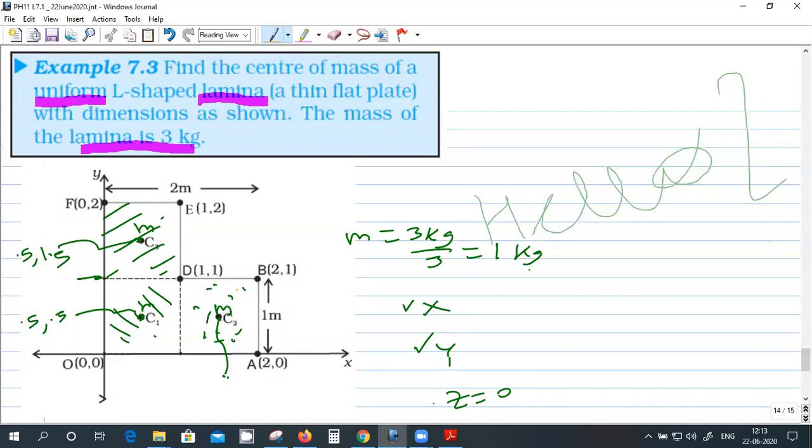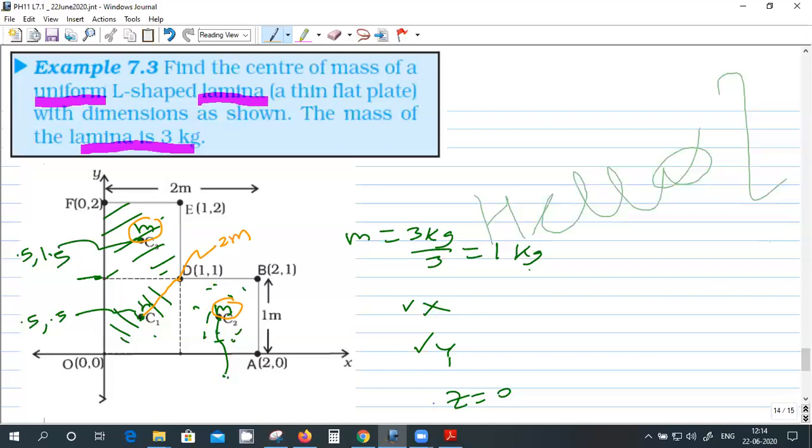Instead of that, I can see this mass m and this m. I can replace these two masses by a mass of 2m here, and it will be at 1, comma 1 by symmetry. Then I have to find the center of mass of these two masses, 2m and this one.